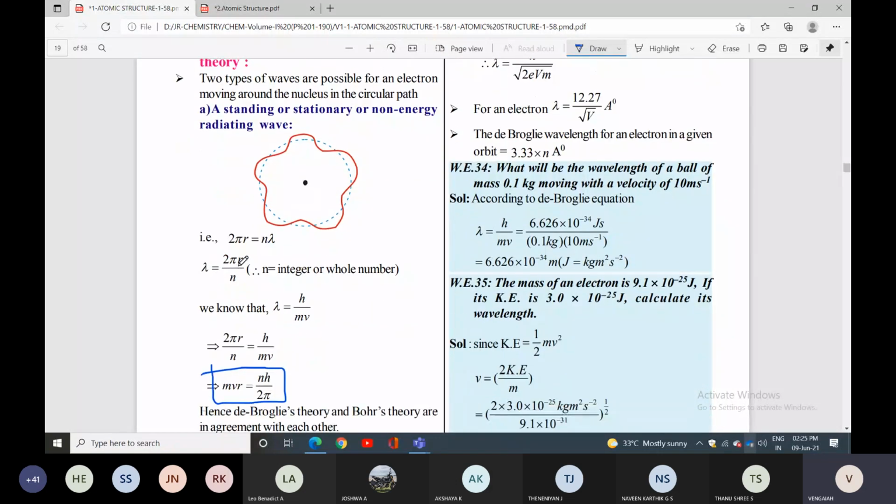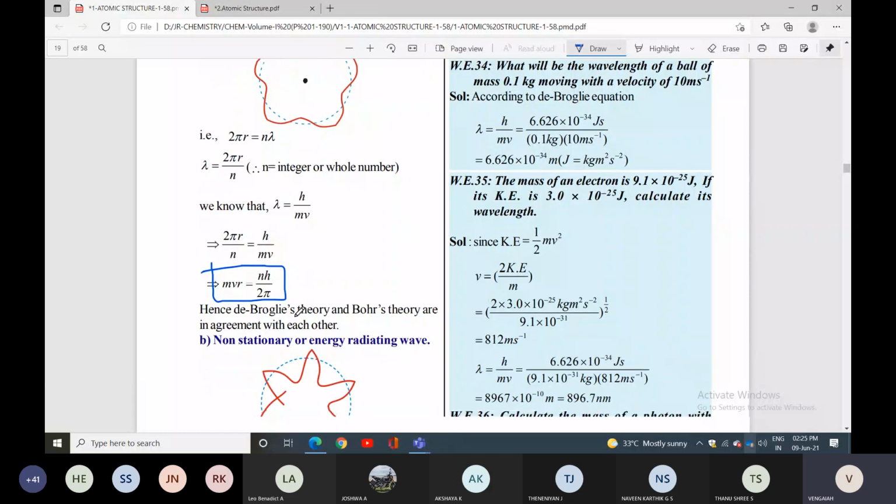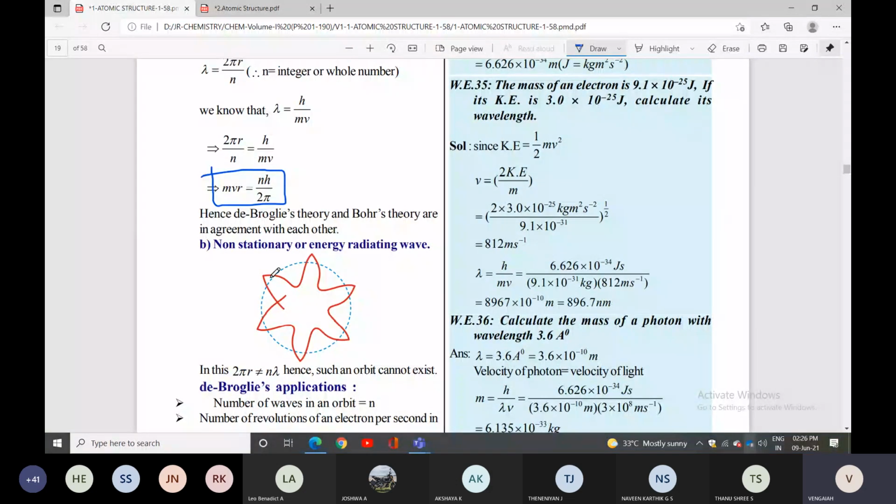We know lambda equals h by mv. Making both equal, mvr equals nh by 2 pi. Hence de Broglie's theory and Bohr's theory are in agreement with each other, so whatever drawbacks there were are explained with the help of de Broglie's concept.